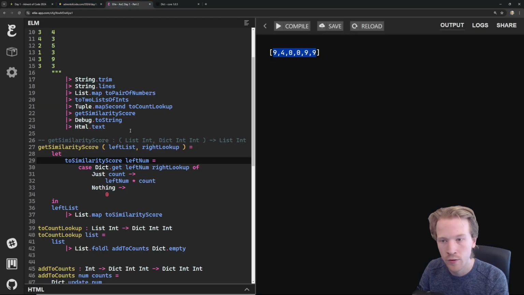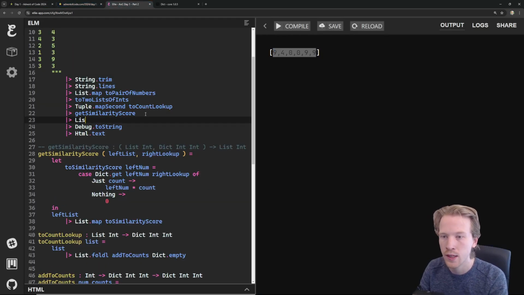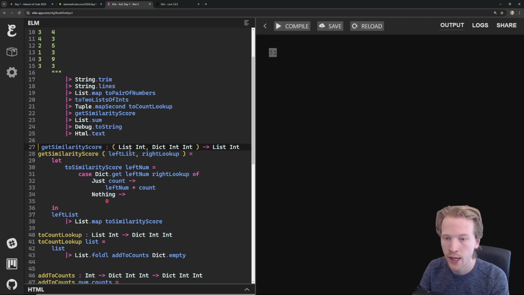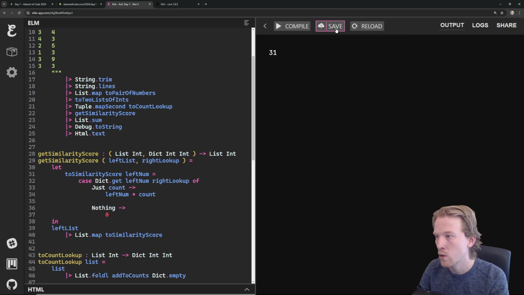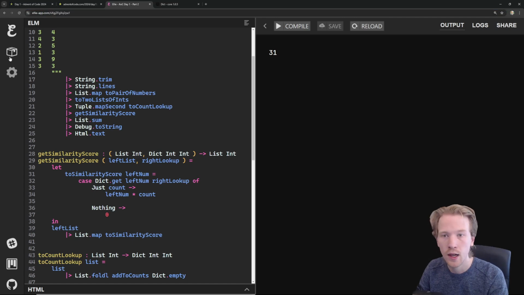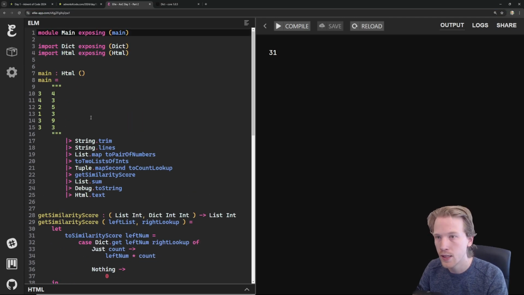So we get to do my favorite part of these problems, list.sum. And hopefully that gives us that 31 that we're looking for, and it does. So what I'm going to do is add back in this annotation. I'm going to format, compile, so it still works, and we're going to save this. And I'm just going to keep this in my clipboard here. Awesome. So that is the solution for the practice problem.